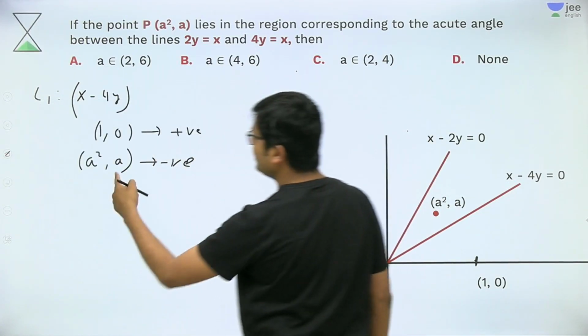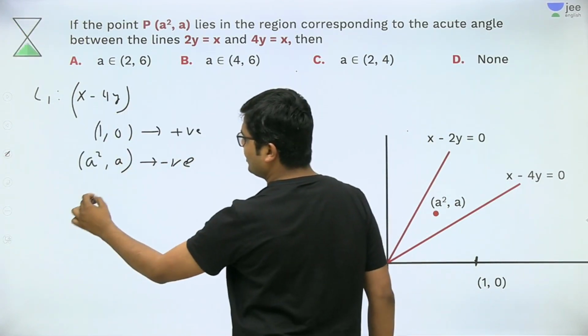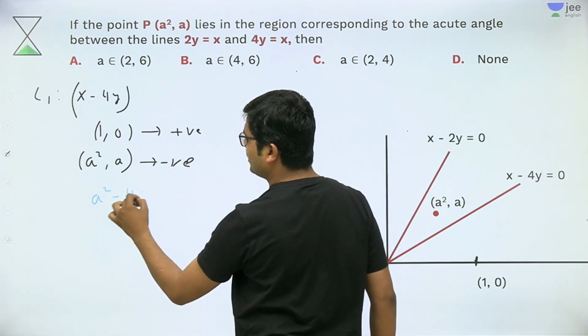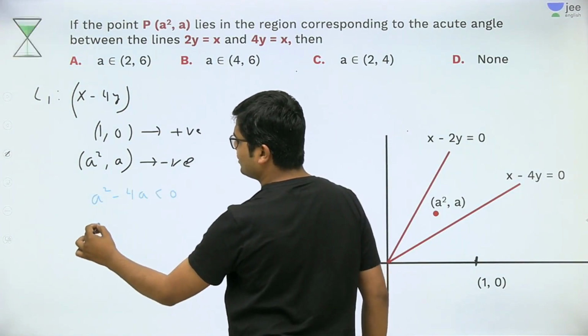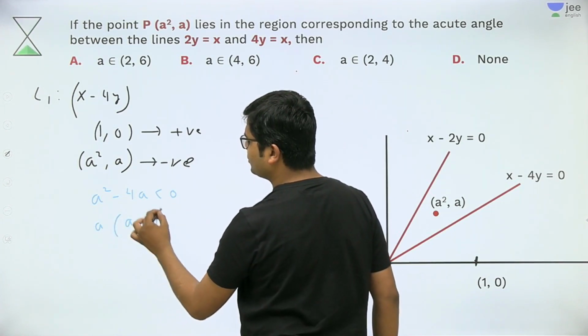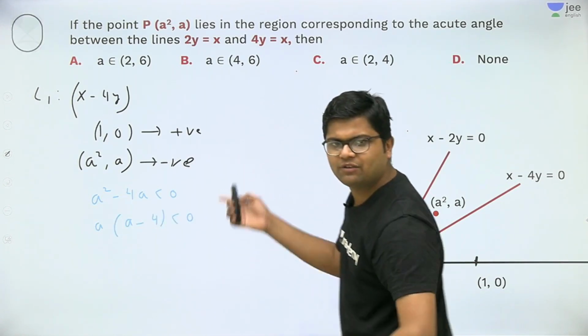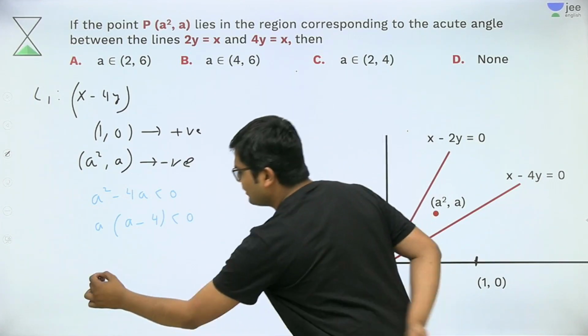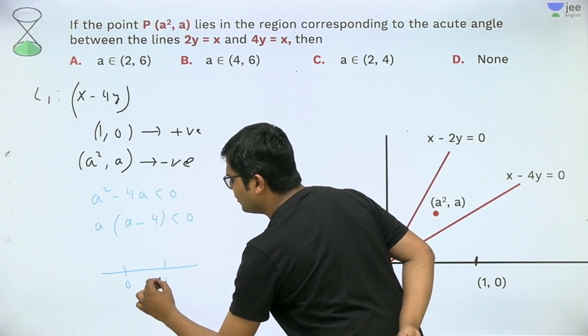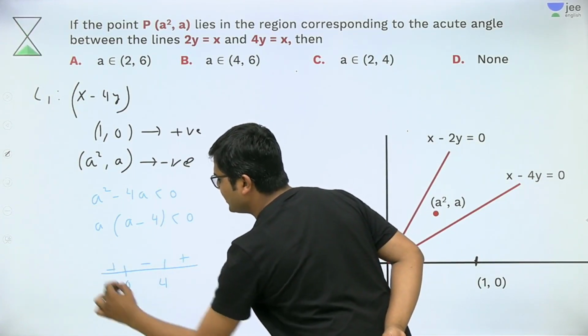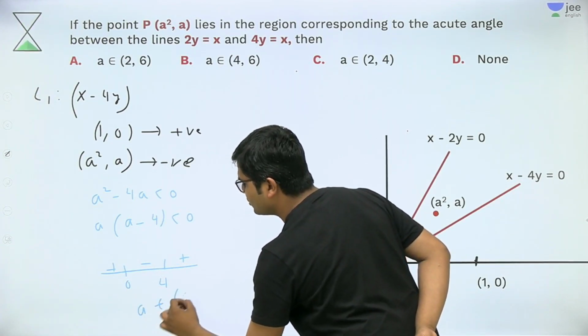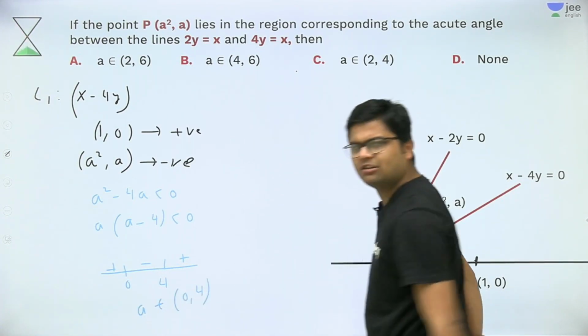So now I am putting the point in this line. So a² − 4a should be less than 0. So a(a − 4) should be less than 0. Now using wavy curve method, very simple. Using wavy curve method, 0, 4, plus, minus, plus, a will belong from 0 to 4. I think that's clear with everybody.